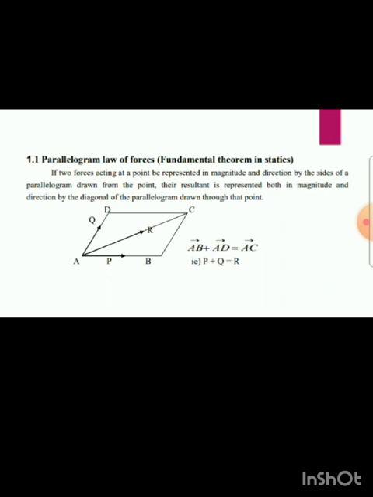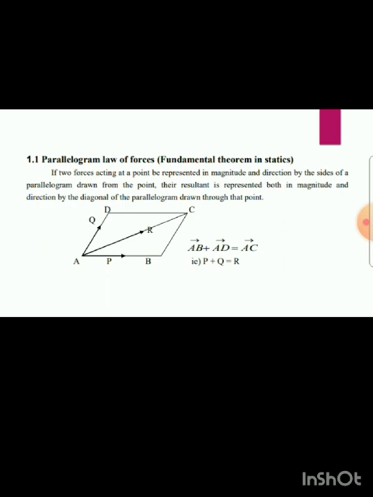So how do we construct this parallelogram? AB is a line for the parallelogram. Here P is a force along the side AB, and Q is a force acting along AD. These two forces acting at a single point A will produce a single force, that is R. This force acts along AC. That R is called the resultant.